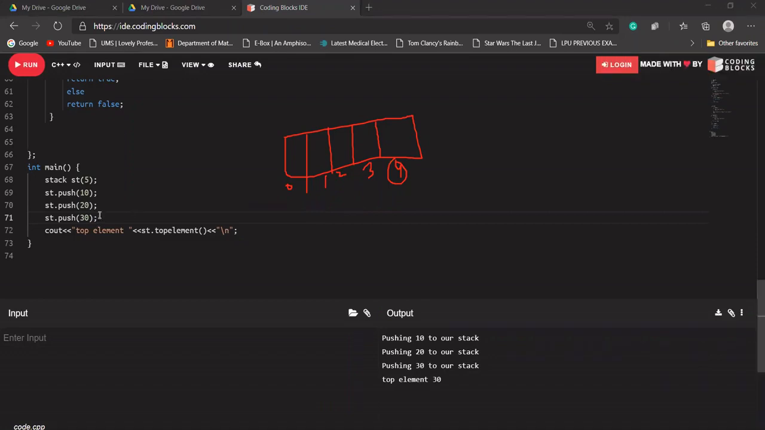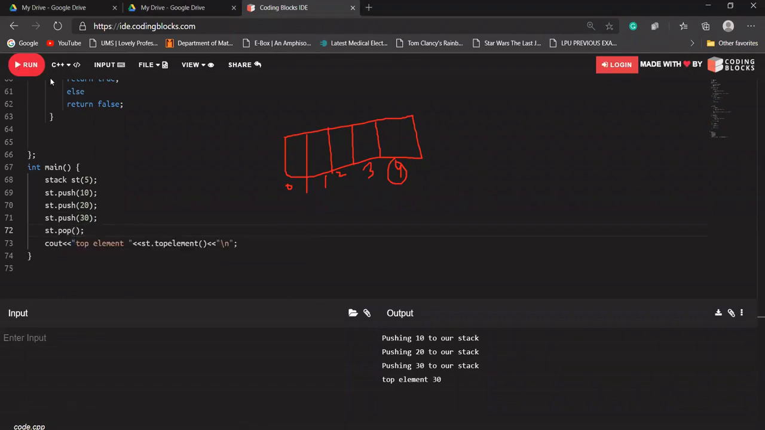Okay, let's check whether our pop is working fine or not. Let's say after pushing 30, I'm popping something from our stack. What it is saying: pushing 10, pushing 20, pushing 30, and after that it is saying popping 30 from our stack, and the top element is 20. Okay, is that fine to everyone?